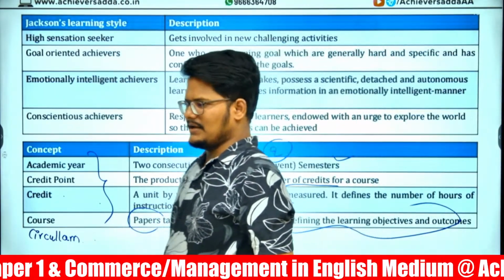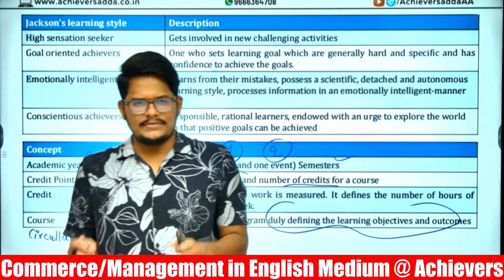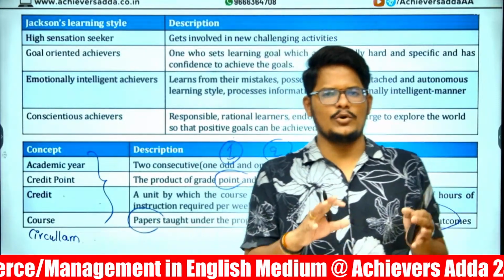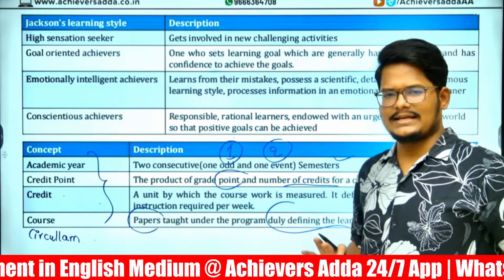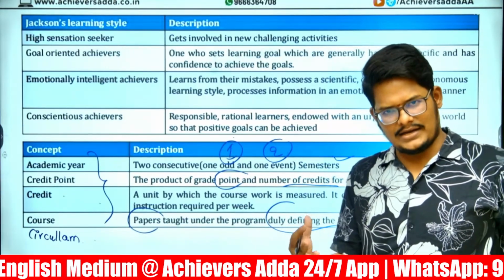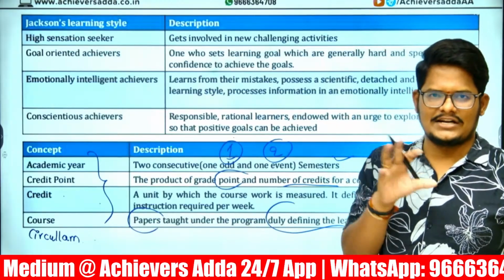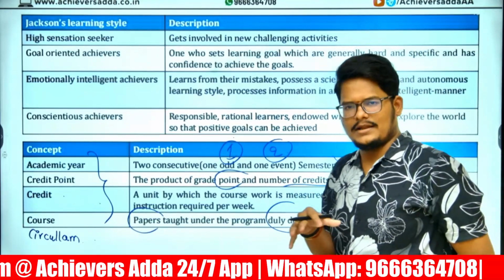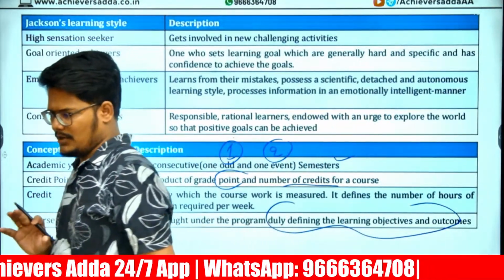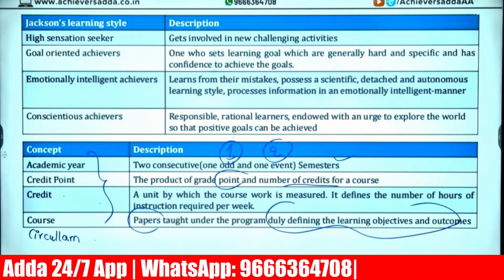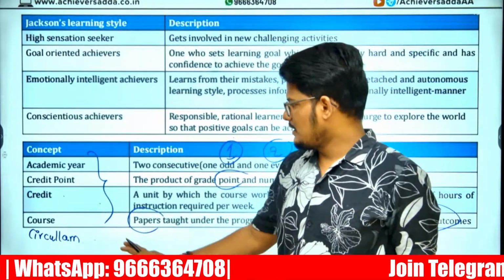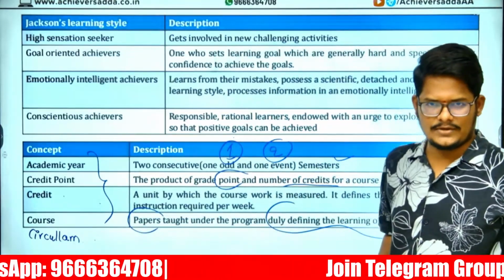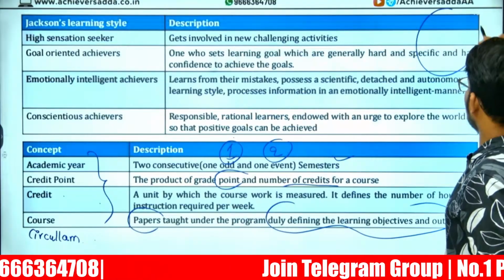Then what is curriculum? The academic plus non-academic, both put together in one program, is called a curriculum. Academic things and non-academic, the entire system or structure of the course. In that, academics will be there, non-academics will be there. Together it comes under curriculum. It is not circulars. It is curriculum I am asking, curriculum in the context of education.